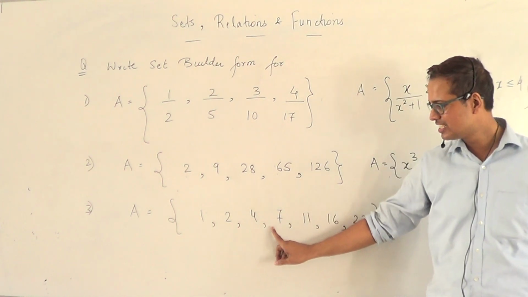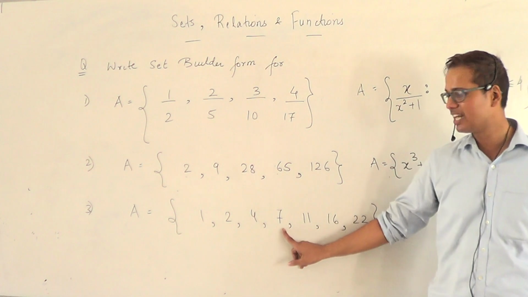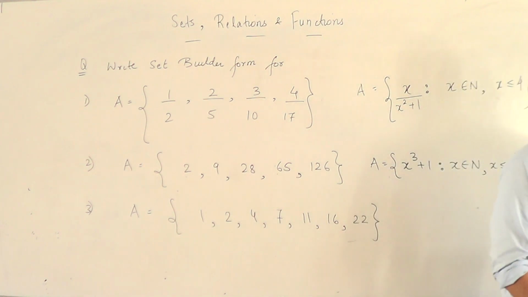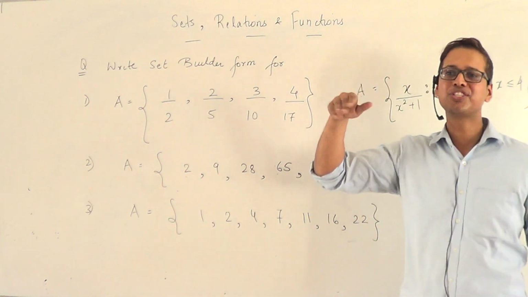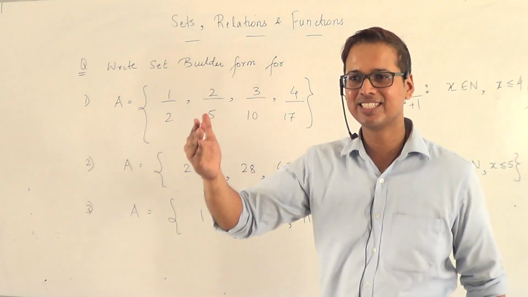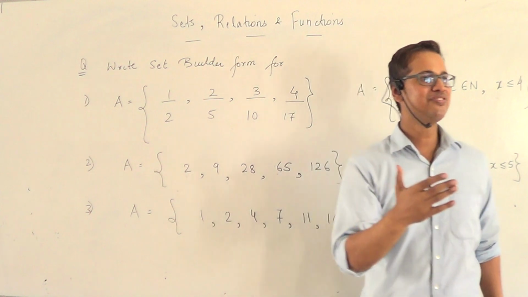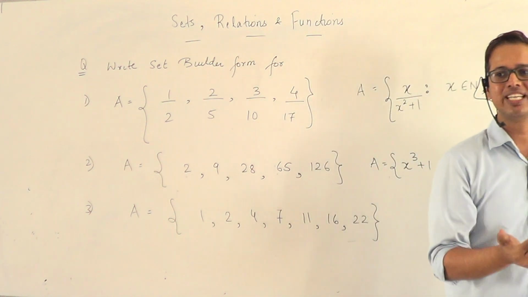How do you generate this term? By adding 3 to this term, by adding 4 to this, right? Yes or no? So the difference itself is actually in AP. Yes or no? The difference of the terms is actually in AP.